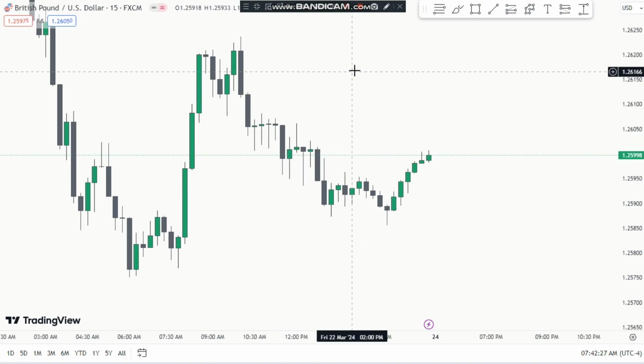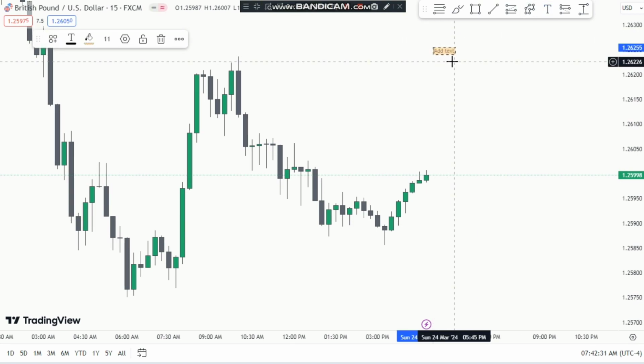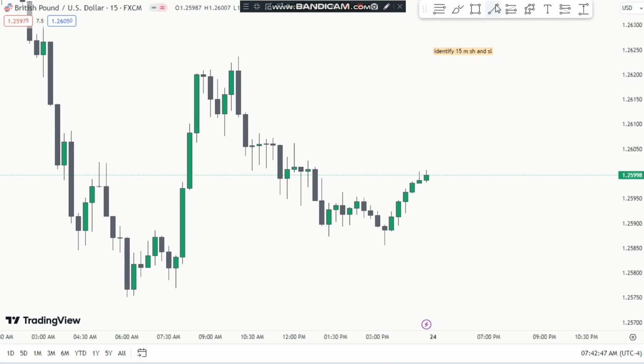So the first thing that you need to do is you have to identify the 15-minute swing highs and swing lows, okay. I will increase the size. This is the first thing that you need to do. So this is our swing high. You can see this candle at the top, not the two candles at the side. This is our swing high. We will identify it, okay.